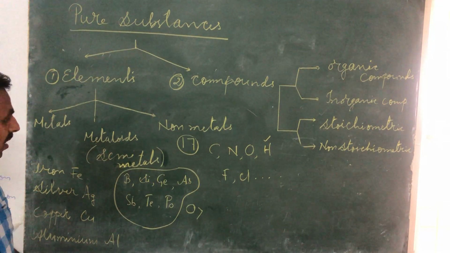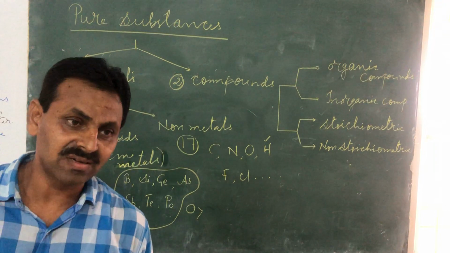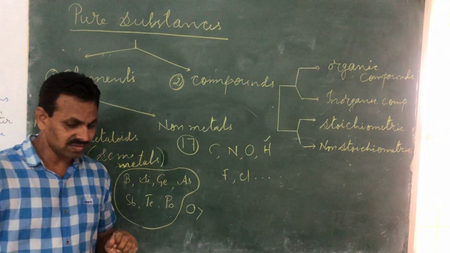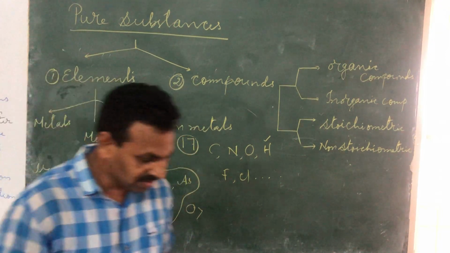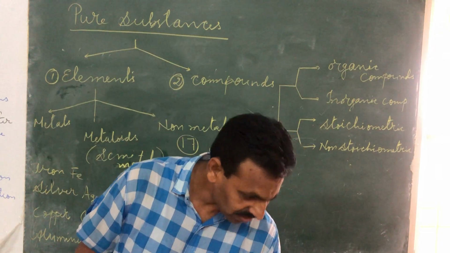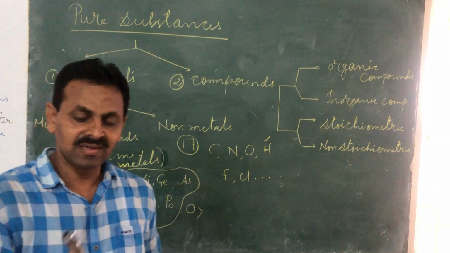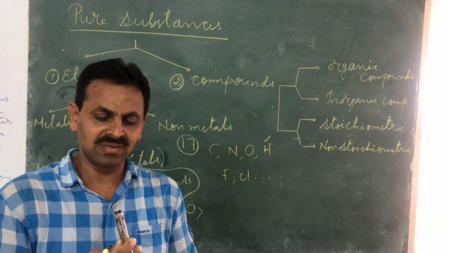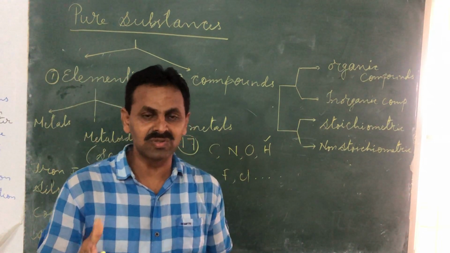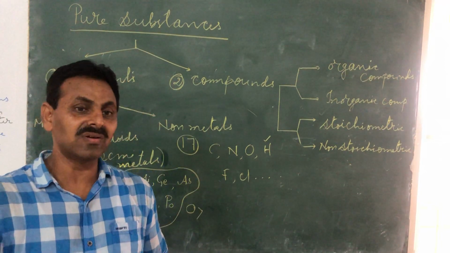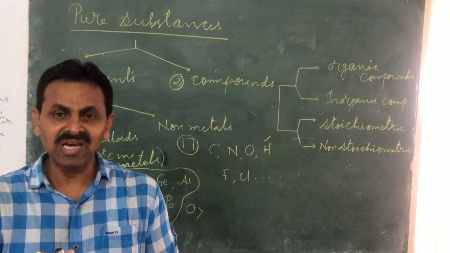Now, metals are hard. Gold is hard, silver is hard. I mean, not all metals are hard, but iron is hard. I'll show you some of the metals. This is of course steel. Steel is made of iron plus carbon, and different types of steels are there. Some very strong steels used for big machineries have manganese added, and a little bit of chromium also. Actually, they are known as alloys.